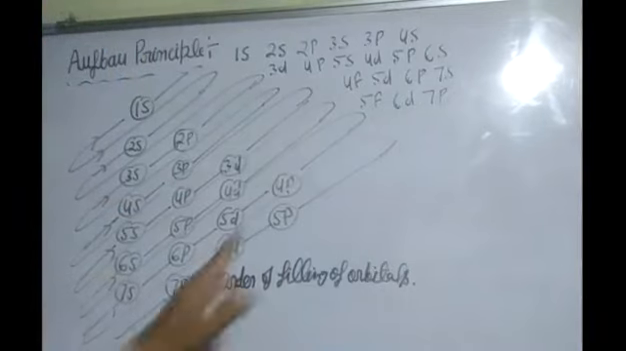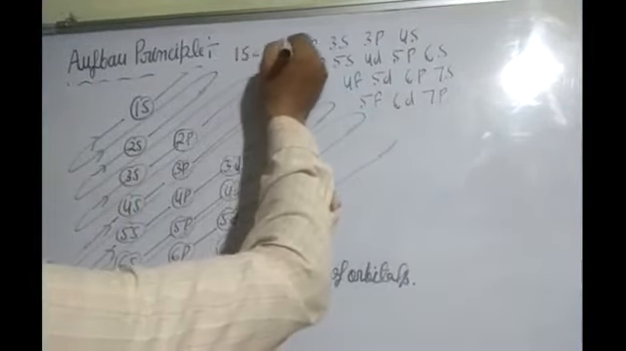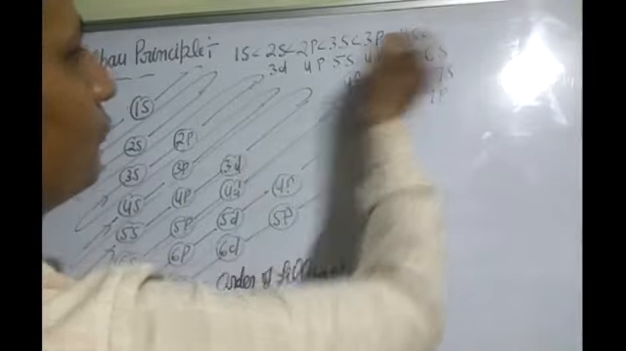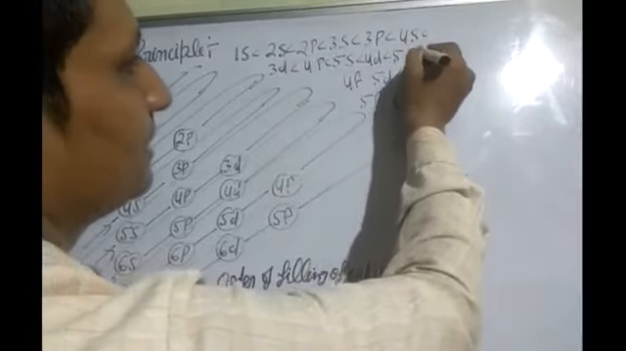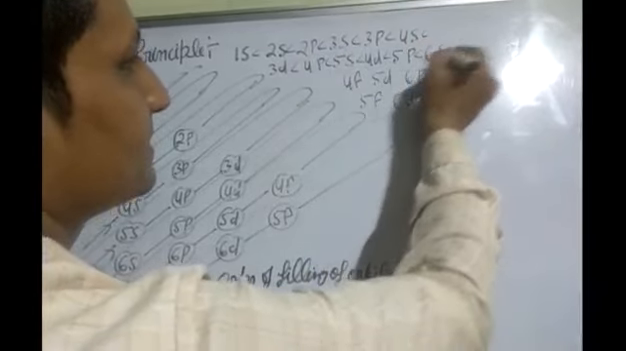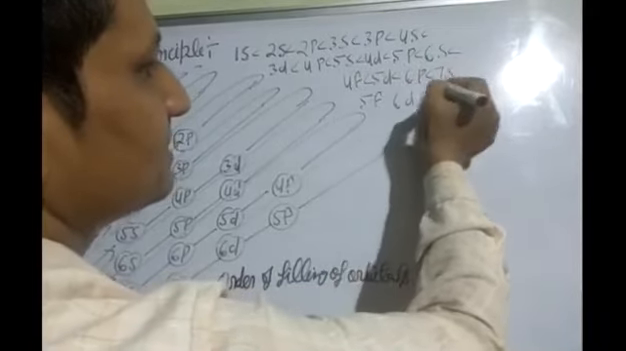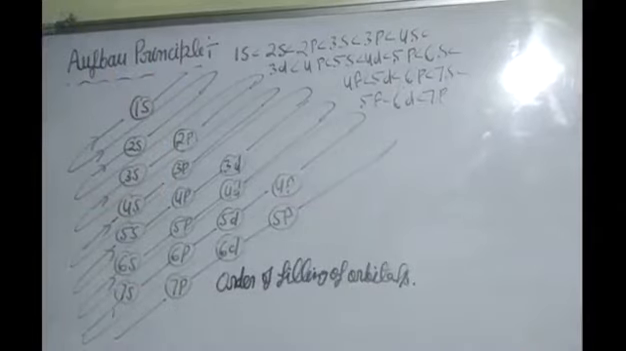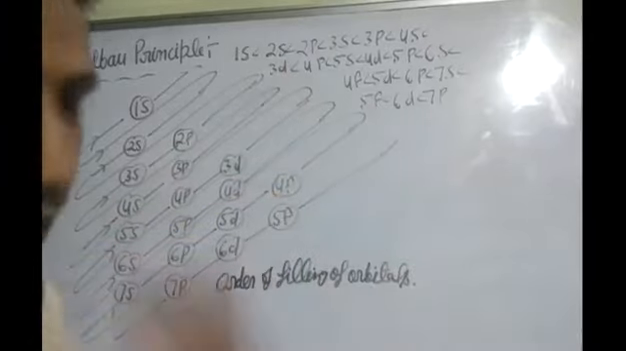So student, this is the order of filling of electrons. First you have to fill 1s, 2s, 2p, 3s, 3p, 4s, 3d, 4p, 5s, 4d, 5p, 6s, 4f, 5d, 6p, 7s, 5f, 6d. This is the order of filling of orbitals. So dear student, you have to learn and write in your notebook.